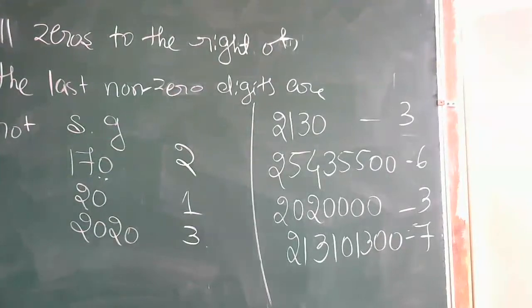Right? So this is your third rule. The first rule is what? If there is no zero, all the numbers are considered as significant figures. Next, zeros in between, we consider as significant figures. Zeros at the end, again we don't consider as significant figures. Okay. So let us go for the next rule.